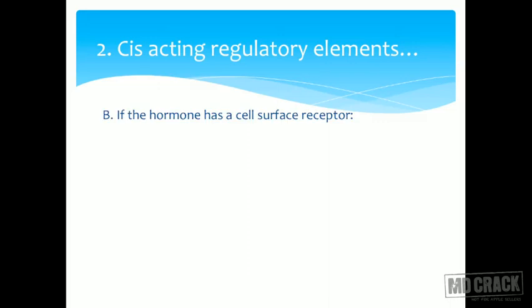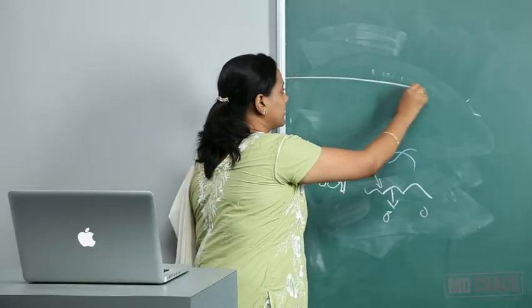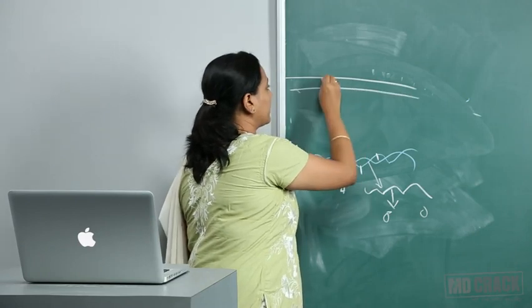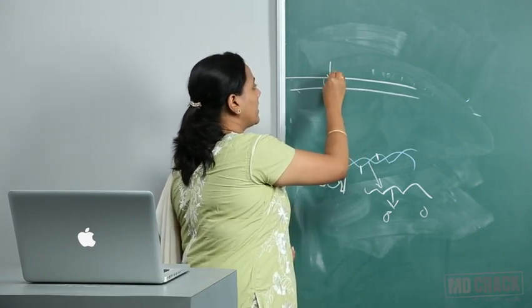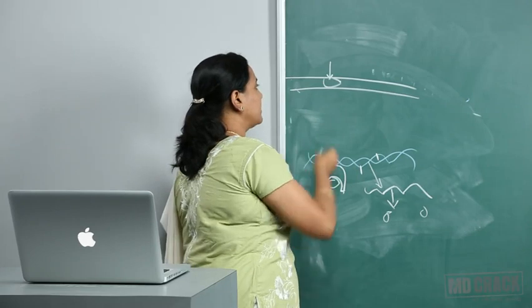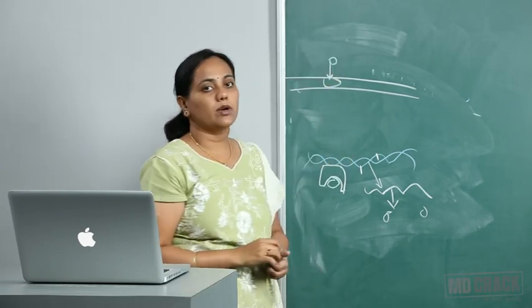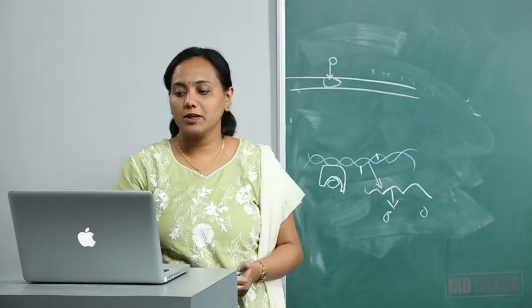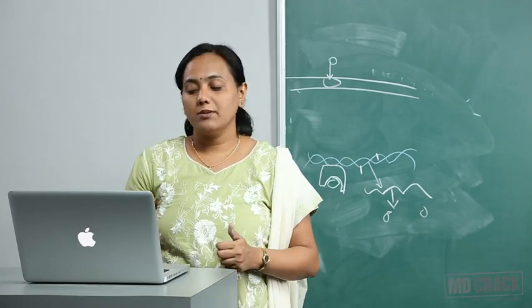Suppose the hormone has a cell surface receptor. What happens? The hormone goes and binds to its receptor, and then what happens? It results in the formation of a second messenger.